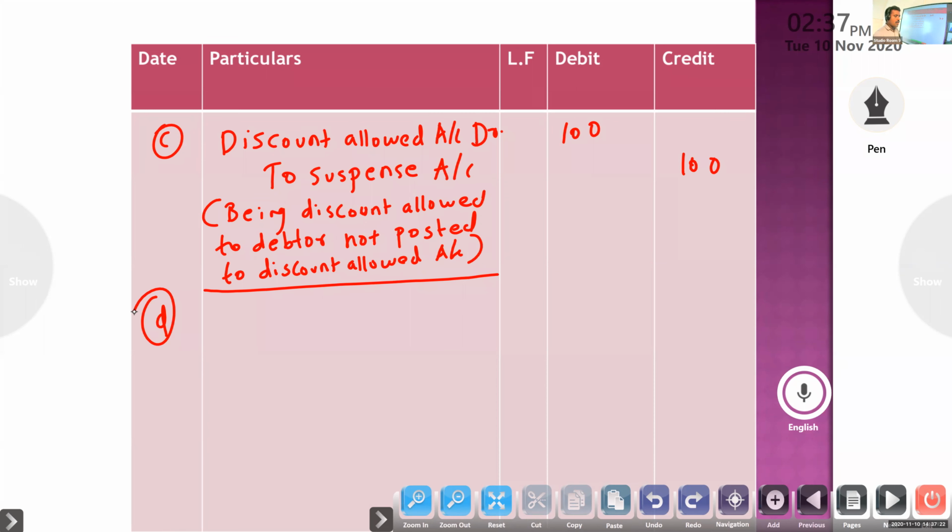Next, goods withdrawn by the proprietor for personal use were not posted to drawings account. So look at the entry, whether drawings is debit or credit, then you rectify.